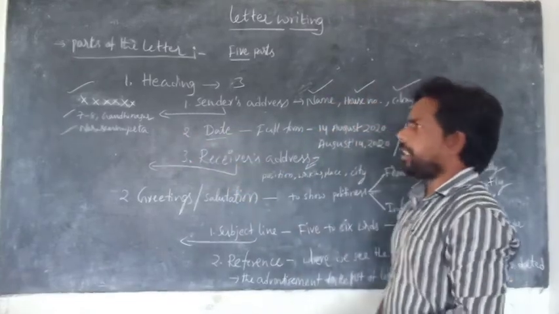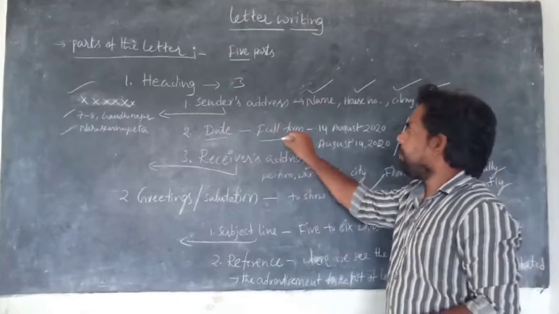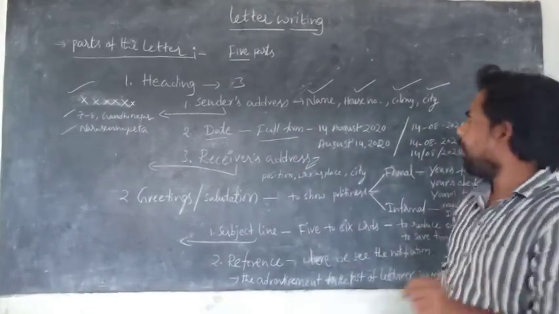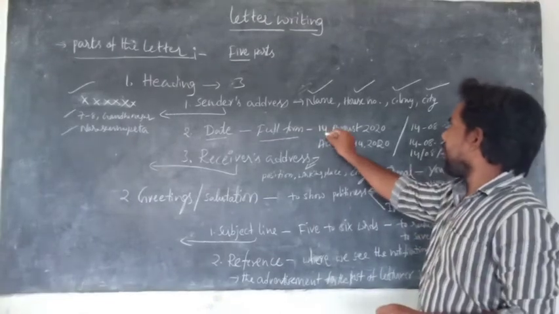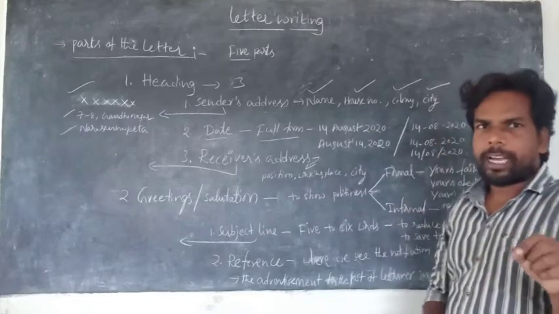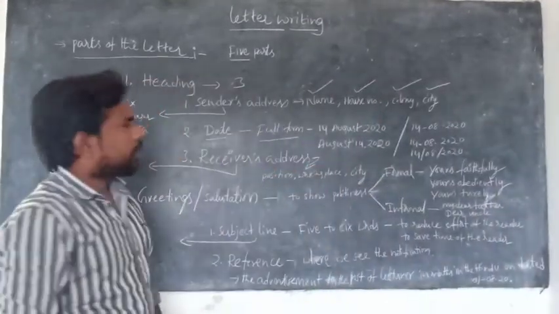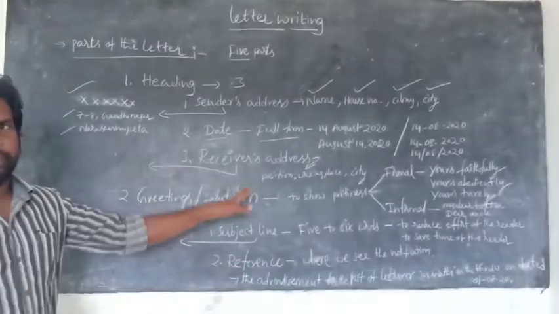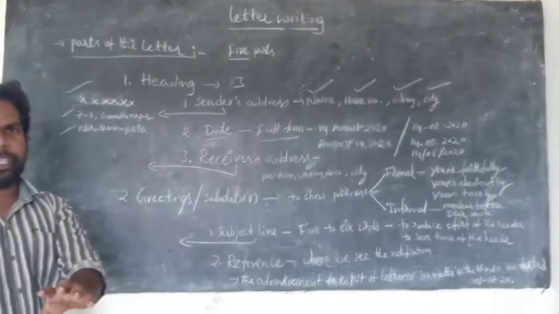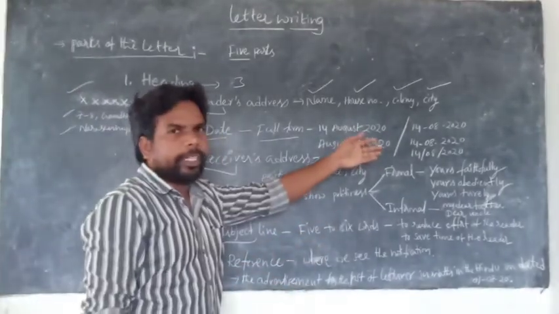Next one is the date. The date should be mentioned in full form. Full form means 14 August 2020, or August 14, 2020. This is the full form of the date. In every letter, we have to write the full form of the date.